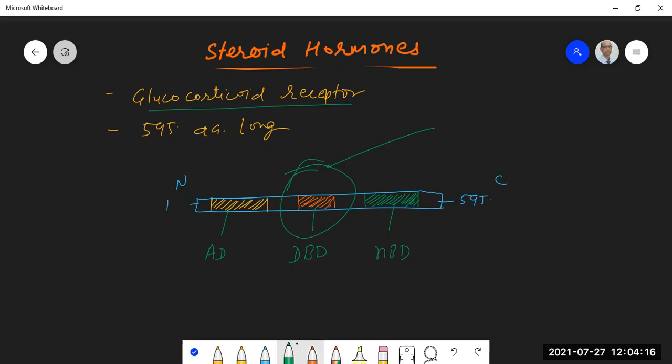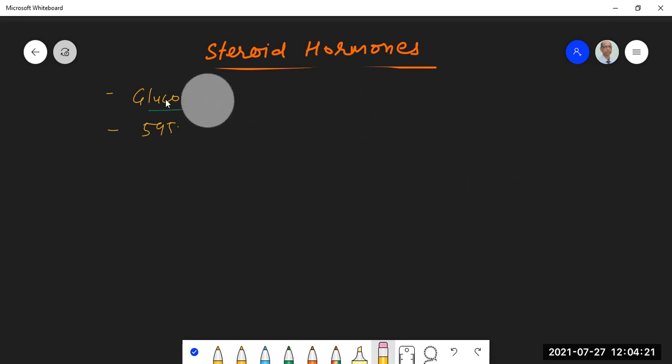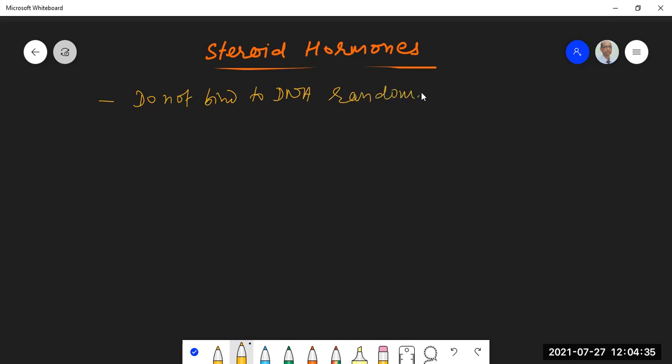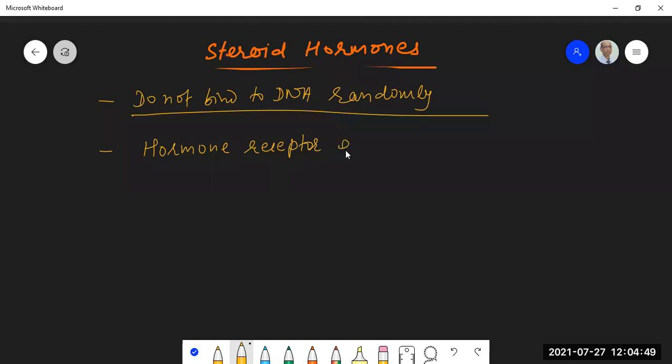Now, after binding to the receptor, this hormone receptor complex travels to the nucleus, and it does not bind to the DNA at any random site. They do not bind to DNA randomly. But there are specific binding sites that are called hormone response elements. There are specific regions of the DNA.